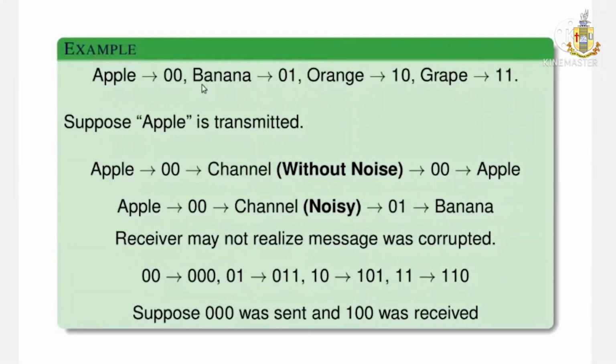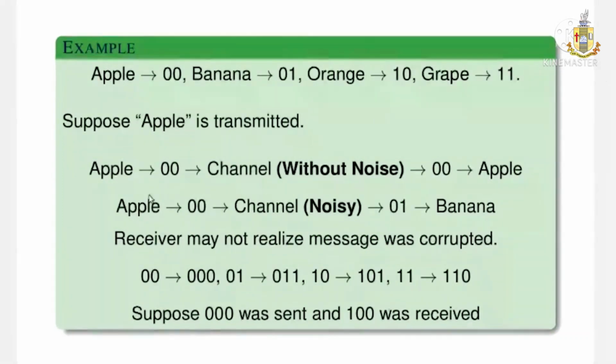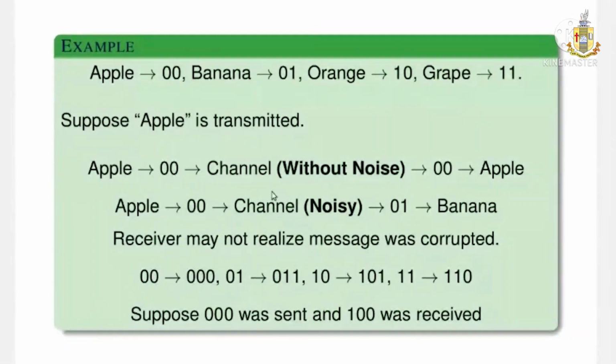Suppose I want to transfer the information apple, that is, transmit 00. If there is any noise in the channel or the medium in which we are sending, the 00 might be converted into 01. So the person at the receiving end might think that banana was sent. The receiver doesn't know whether an error has occurred or not. The problem is that there is an error, but the receiver might not understand that the noise has altered the message. Here comes the role of coding theory.